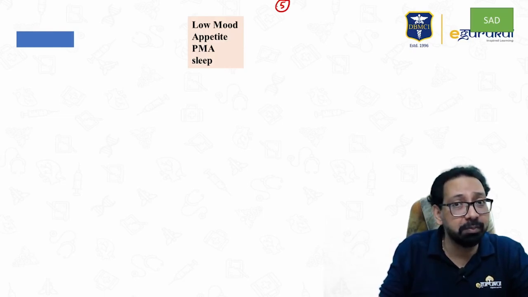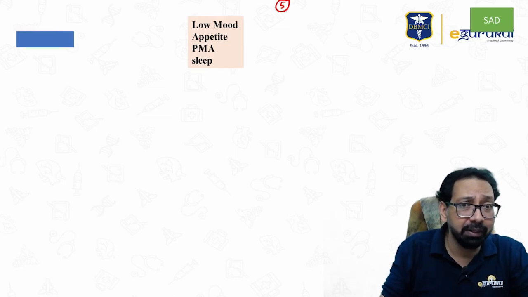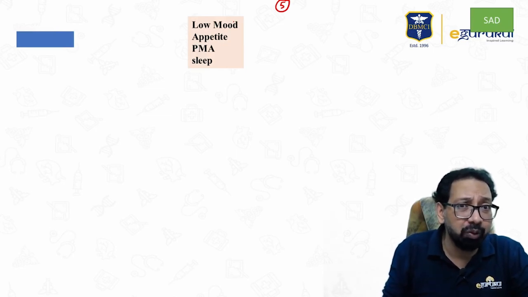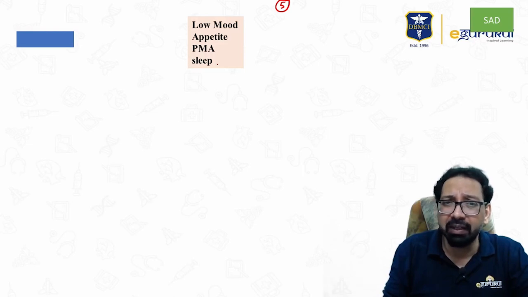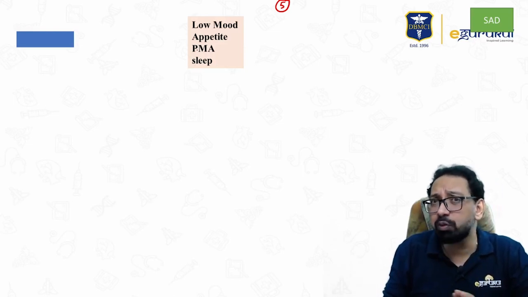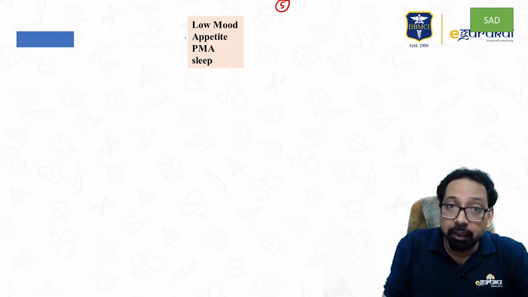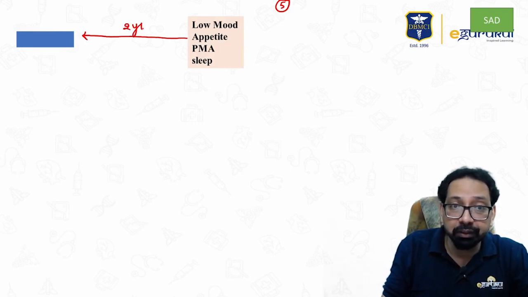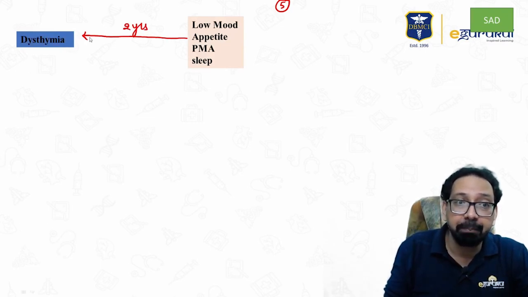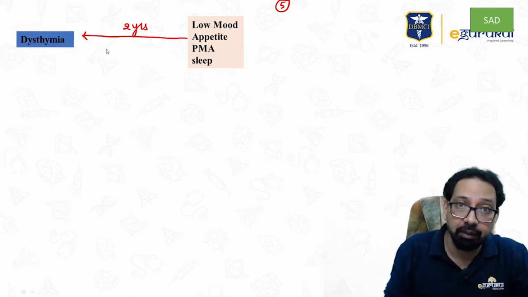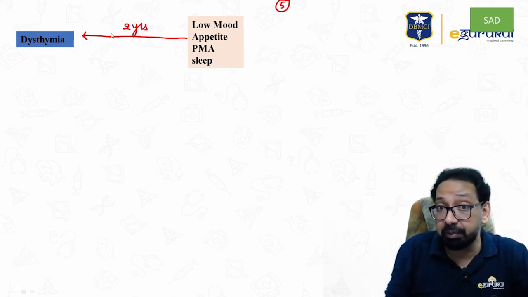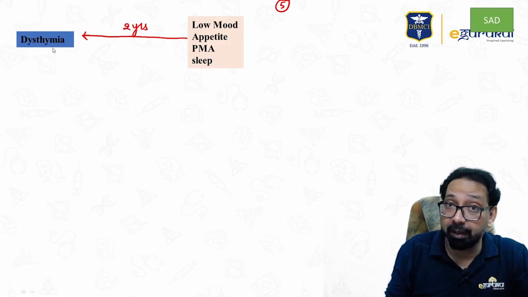But if a patient comes to you having 4 symptoms, low mood, appetite, psychomotor activity, sleep, not fulfilling the criteria of depression, and these symptoms continue for 2 years, then you will say the patient is having dysthymia. So, subsyndromic symptoms of depression, dysthymia.